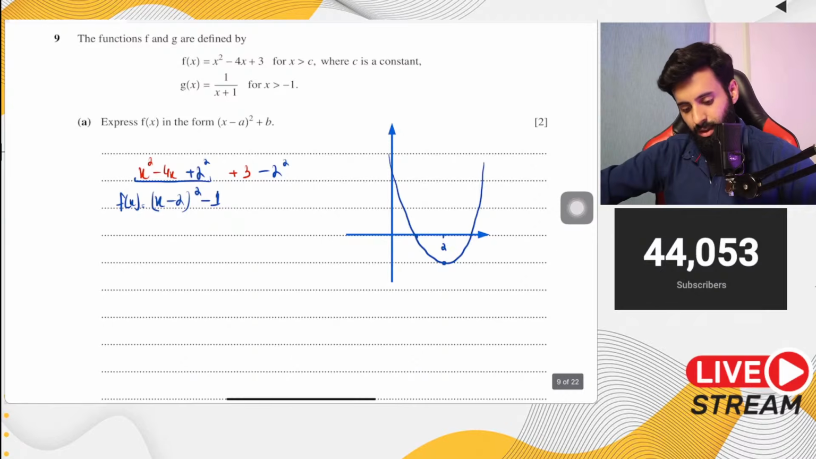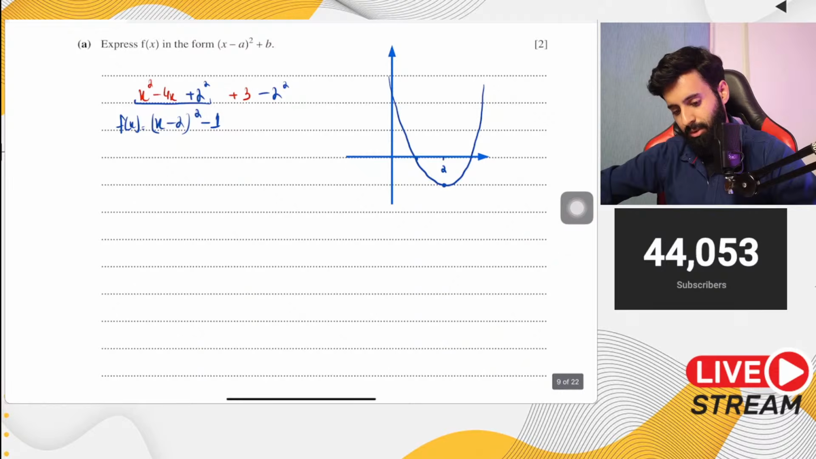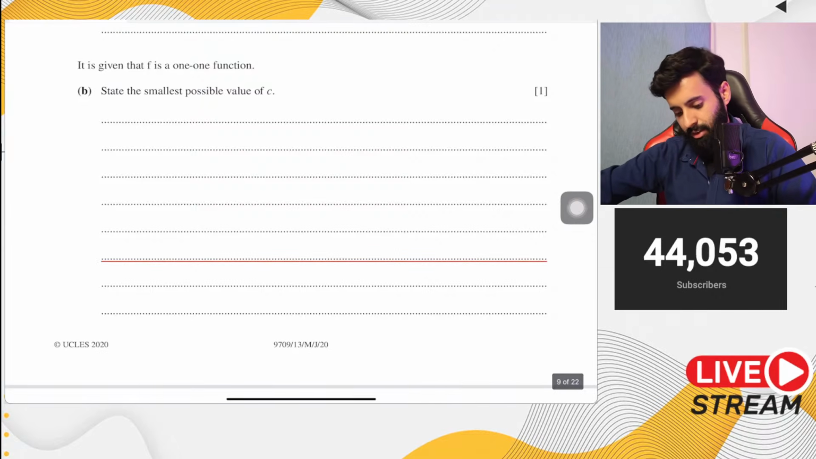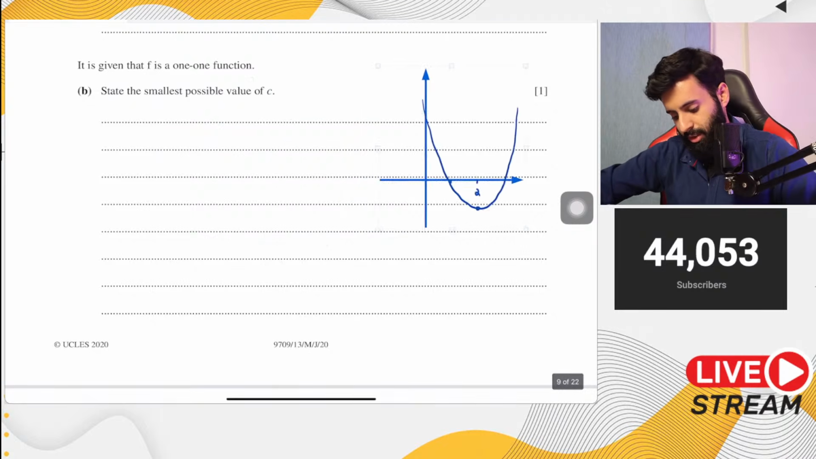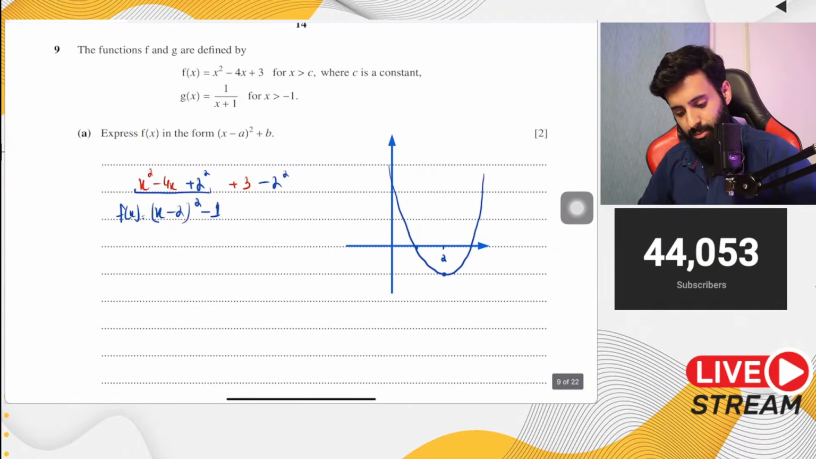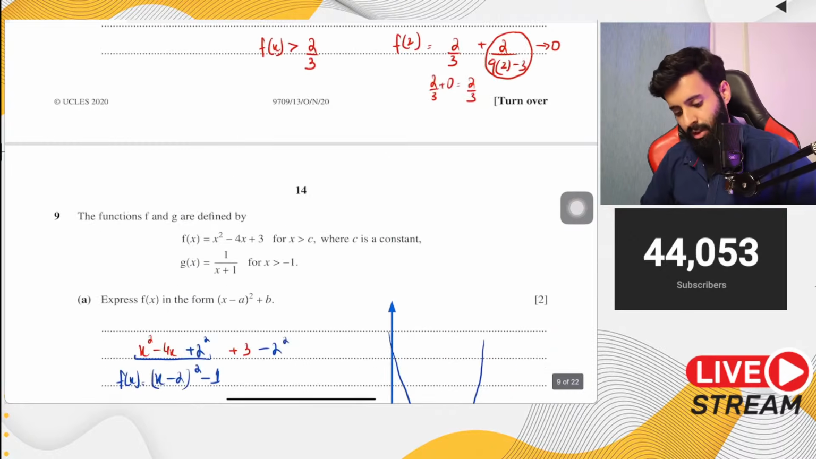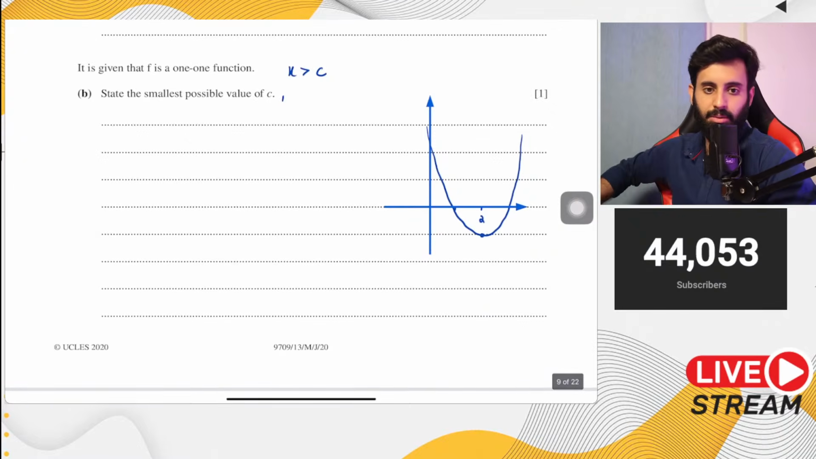Then it says, it is given that f is a one-to-one function, state the smallest possible value of c. Now remember, a one-to-one function is always either an increasing function or a decreasing function. One-to-one function cannot do both. It cannot be increasing and decreasing at the same time. And naturally, a quadratic function is not a one-to-one function. It is a many-to-one function. Now tell me, x is greater than c, what do you think is the smallest possible value of c for which this function becomes a one-to-one function?